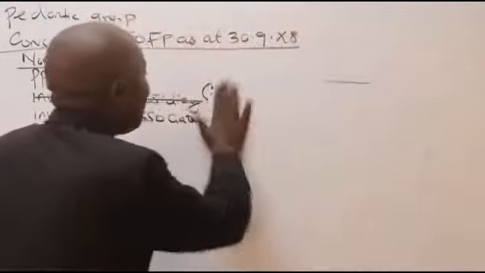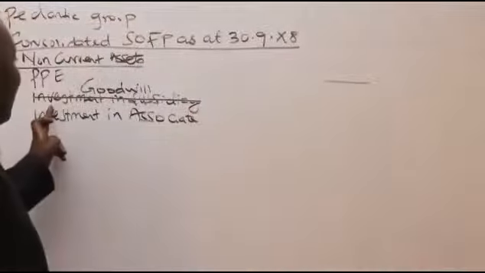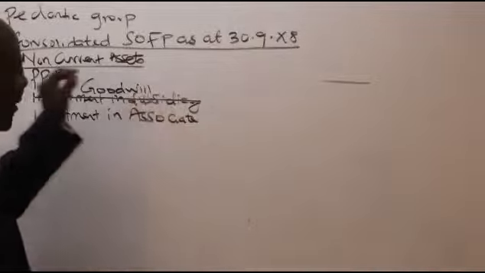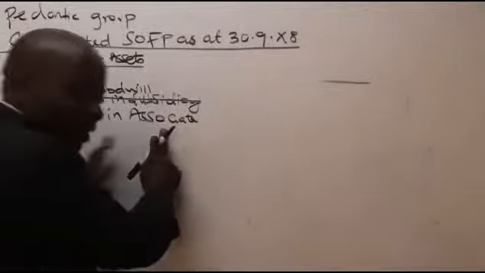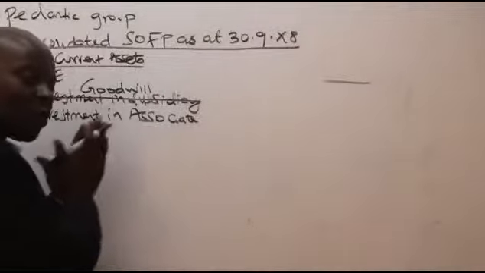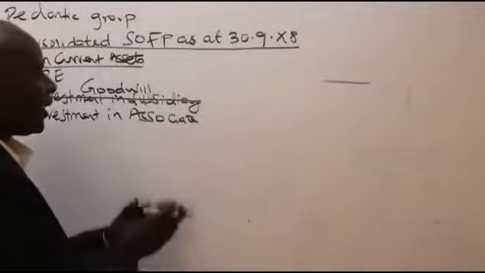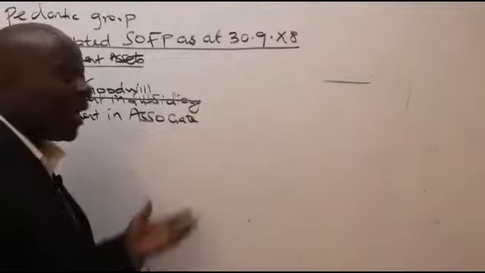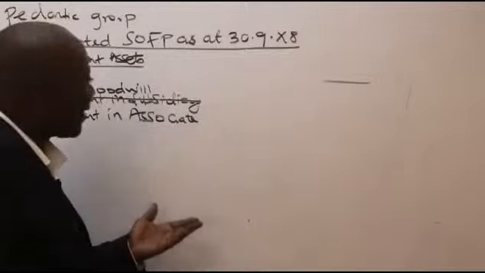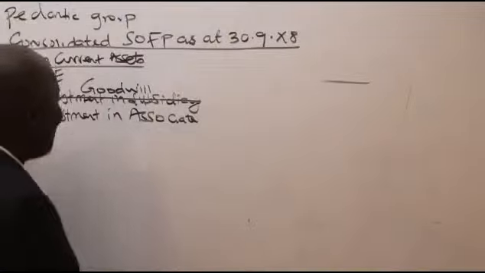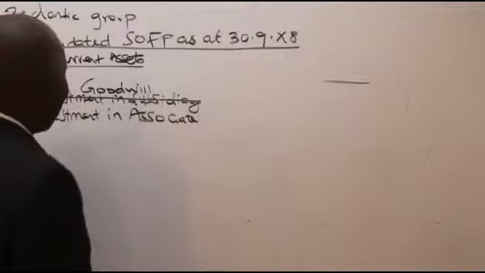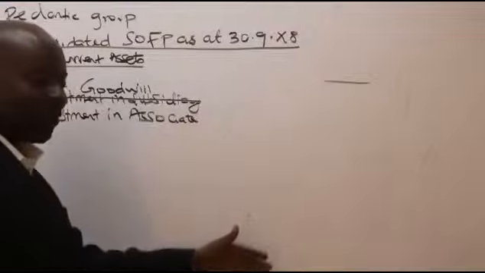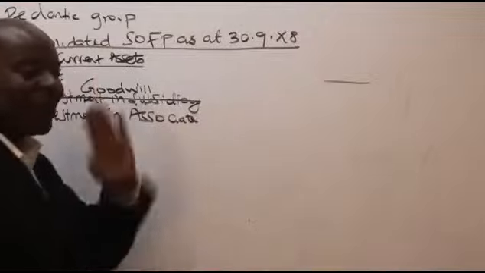So in this case, ladies and gentlemen, we are learning something very important here, that any investment in our subsidiaries shall always be replaced with what we call goodwill. This question does not have an associate. But when I teach group consolidation, I always keep on telling my students that I just have that line there. Let it be a tradition. It's like a chorus. When I go to my non-current assets, I'm looking at PPE, I'm looking at goodwill has to be there, and investments in associates. And of course, investments in joint ventures, etc. But these three must always be there.